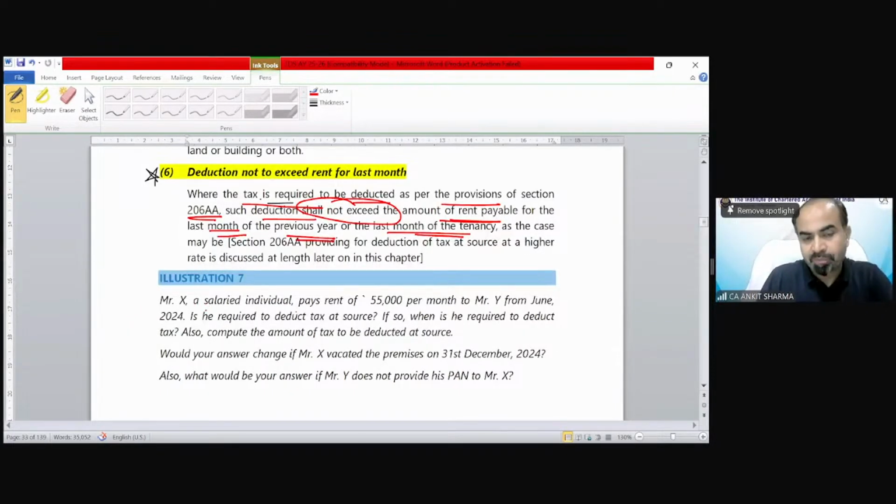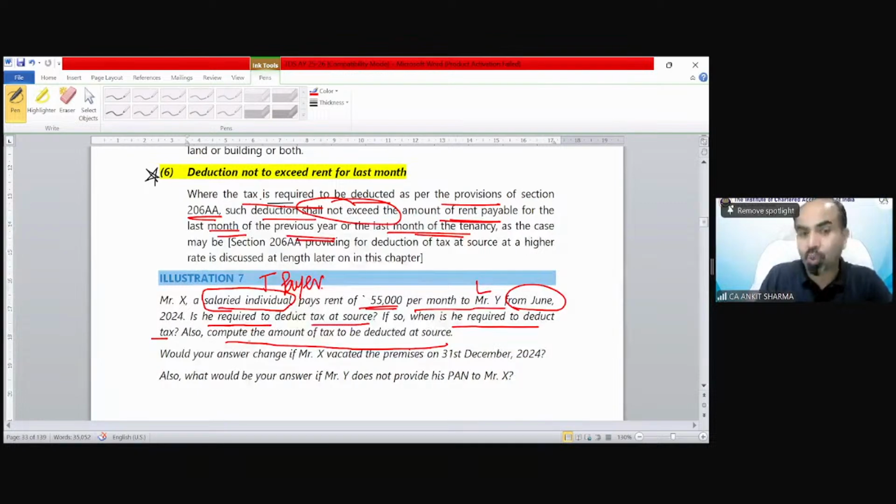Okay. So Mr. X, a salaried individual, so that is not covered with the limit of more than 1 crore or more than 50 lakh. He pays a rent of 55,000 per month to Mr. Y. So he is the landlord, he is the tenant, he is the payer. From June onwards, is he required to deduct tax at source? If so, when is he required to deduct tax? Also compute the amount of tax to be deducted at source.